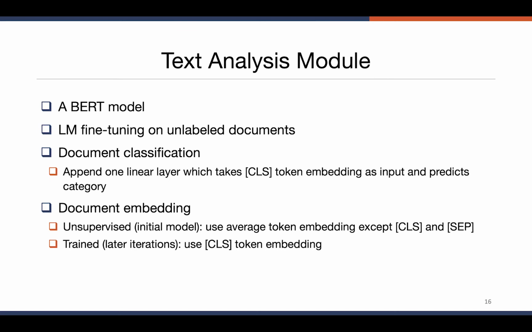And for the embedding, we actually have two different strategies here. The first one is applied before the model is fine-tuned on any real or pseudo label. We use the average token embedding except the CLS and separation tokens. We use this method because we find it more effective in our real-world experiments compared to using the CLS token embedding for document embedding. And the second strategy for document embedding is just to use the CLS token embedding. This one is more effective once the model is actually fine-tuned on some labels through later iterations of the whole framework.